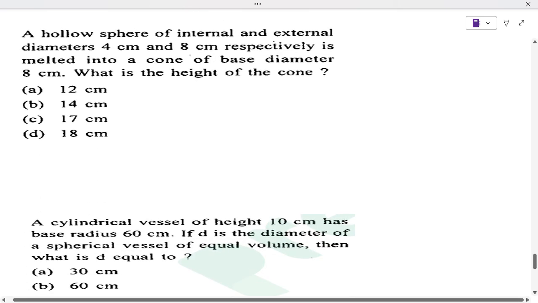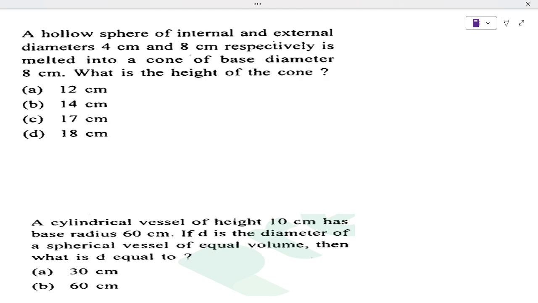Next one, this is from mensuration. Alright, there are many mensuration formulas, you can look at the class 9 10 maths textbook, all the formulas are there in very detailed digin. So a hollow sphere's internal and external diameters are given. Hollow sphere means a sphere that is hollow inside, that means this one. So external diameter means from here till the end. Internal means from the inside, this is 4 digin.